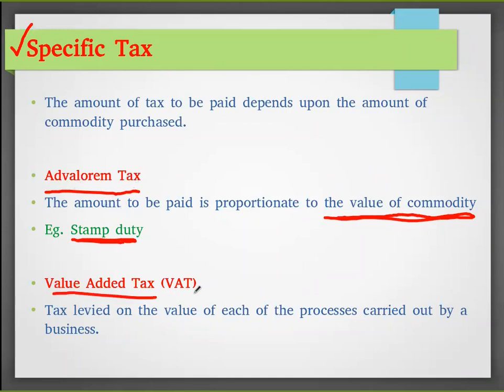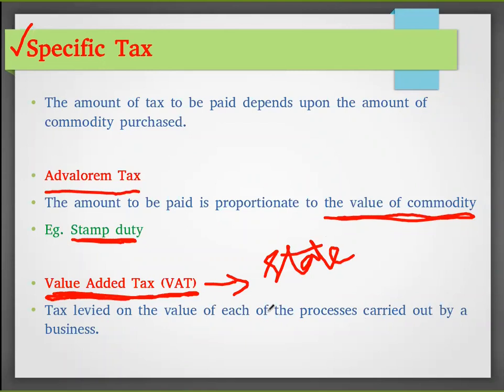And value added tax, VAT. Most of us have seen it on the commodities, the products we purchase. It is a tax levied on the value added by each process carried out by a business. In manufactured goods or processed products, we can see this value added tax. It is paid to our state government for producing or value adding the goods.